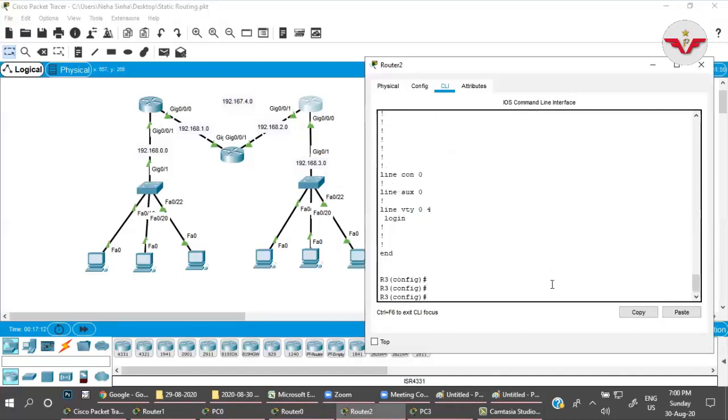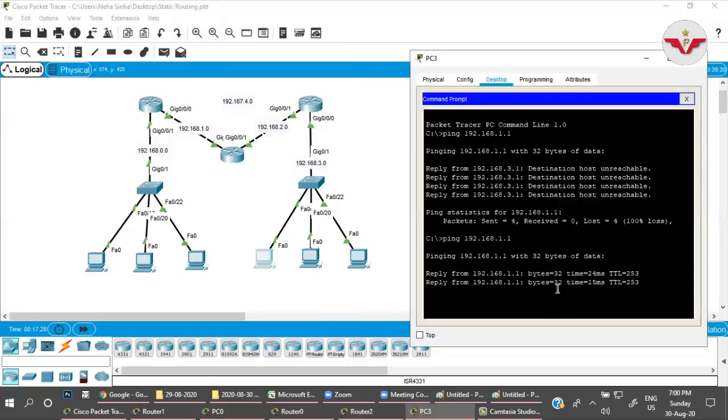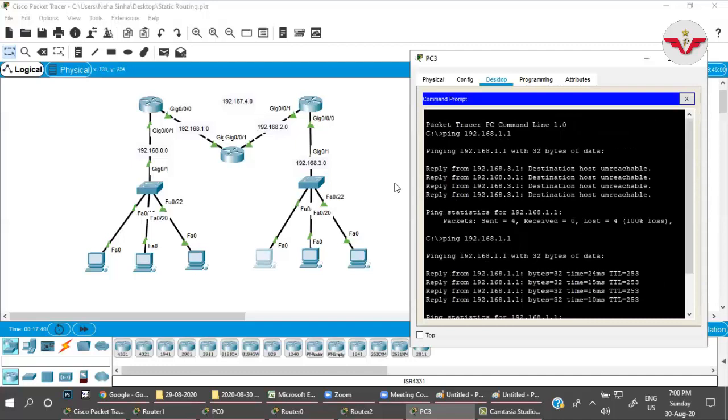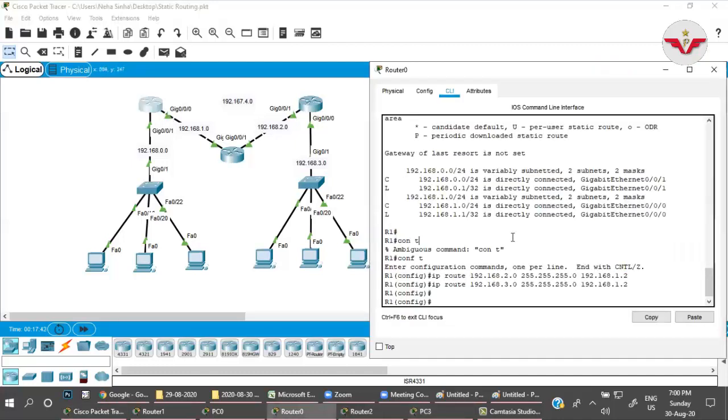So just go here and IP route 192.168.1.0, through which route, this 2.1, 192.168.2.1. Done. Cool. Let us try now. Awesome. Clear? So this is what static routing based on network is. Each and every time, if you look here, I gave the complete network for the 2.0 network, 255.255.255.0, the complete network, and the packet needs to be sent through this IP, right?